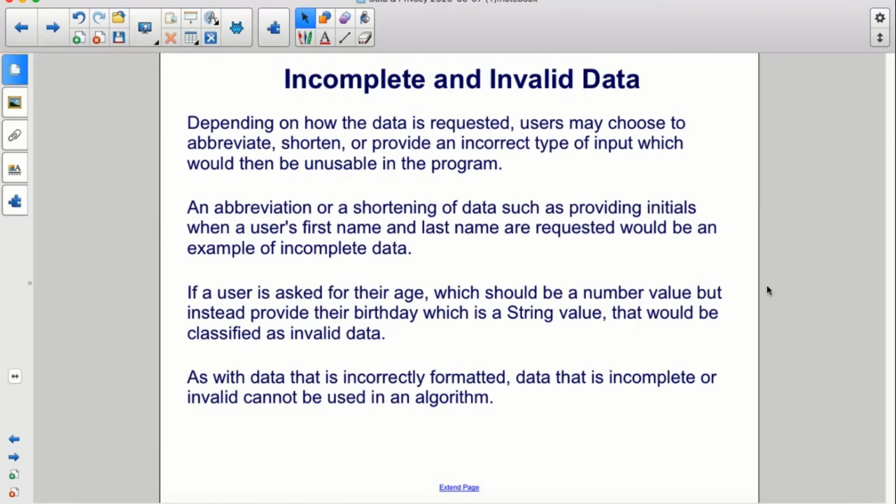Depending on how the data is requested, users may choose to abbreviate, shorten, or provide an incorrect type of input, which would then be unusable in the program. An abbreviation or a shortening of data, such as providing initials when a user's first name and last name are requested, would be an example of incomplete data. If a user is asked for their age, which should be a number value, but instead provides their birthday, which is a string value, that would be classified as invalid data. As with data that is incorrectly formatted, data that is incomplete or invalid cannot be used in an algorithm.